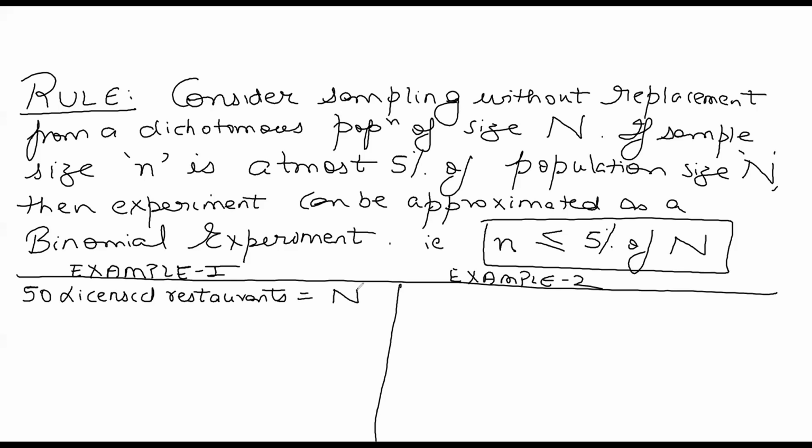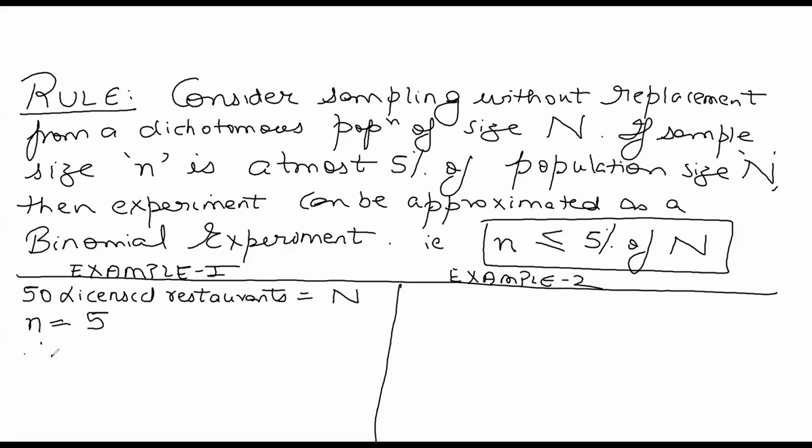And what was small n? Small n was 5, because if you remember, 5 inspectors are there, and every inspector chooses one restaurant. So my small n is 5.